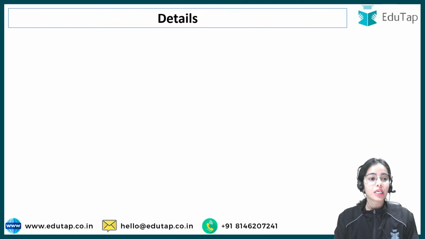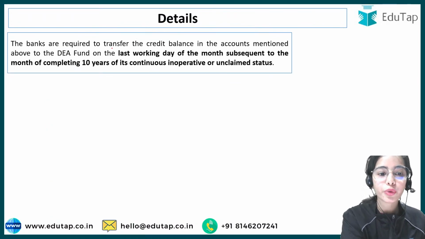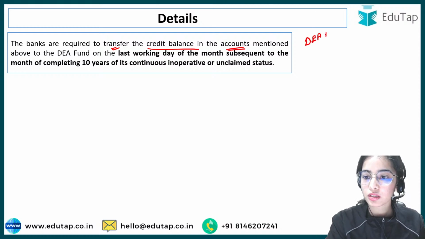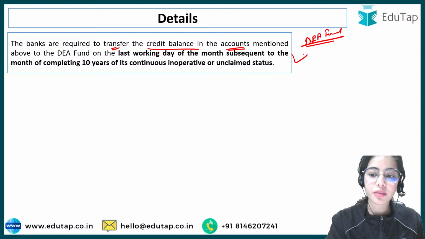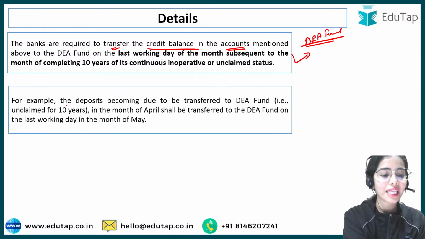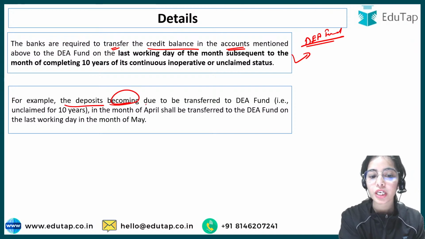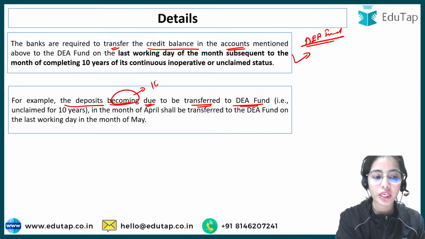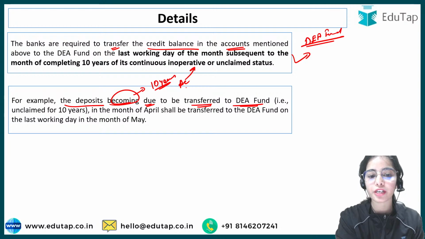Now the banks are required to transfer the credit balance in the accounts. So DA fund, what is the timeline to send the money in the DA fund? So the timeline is mentioned here under the FAQs, that the deposits that are becoming due to be transferred to the DA fund, that is they have been unclaimed for 10 years. The account has been inoperative for 10 years.